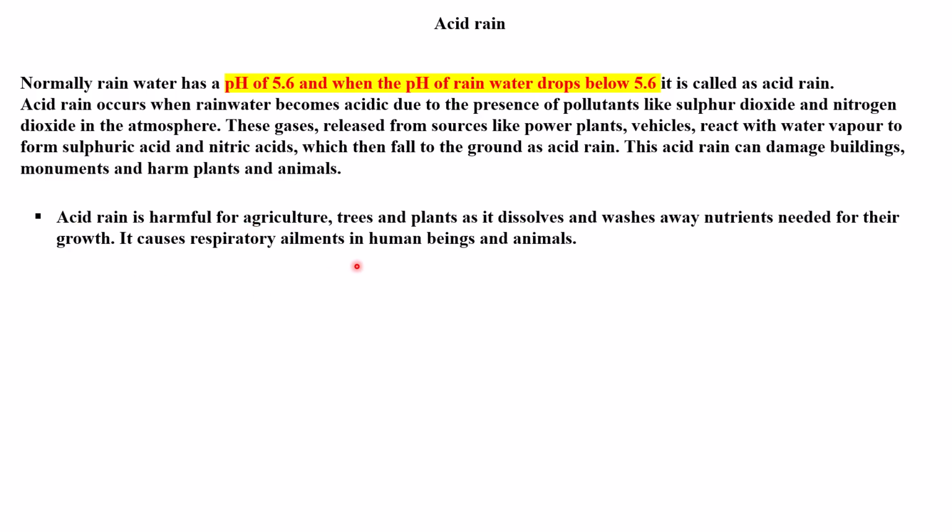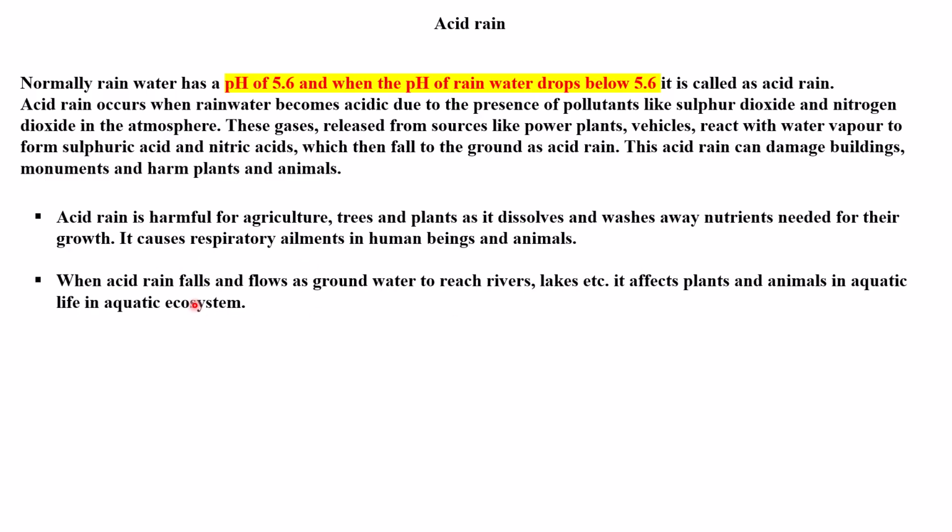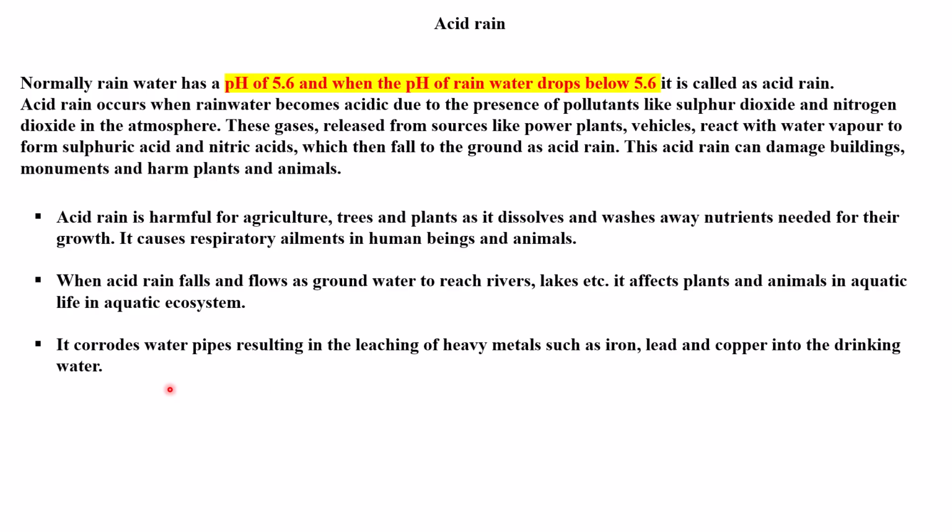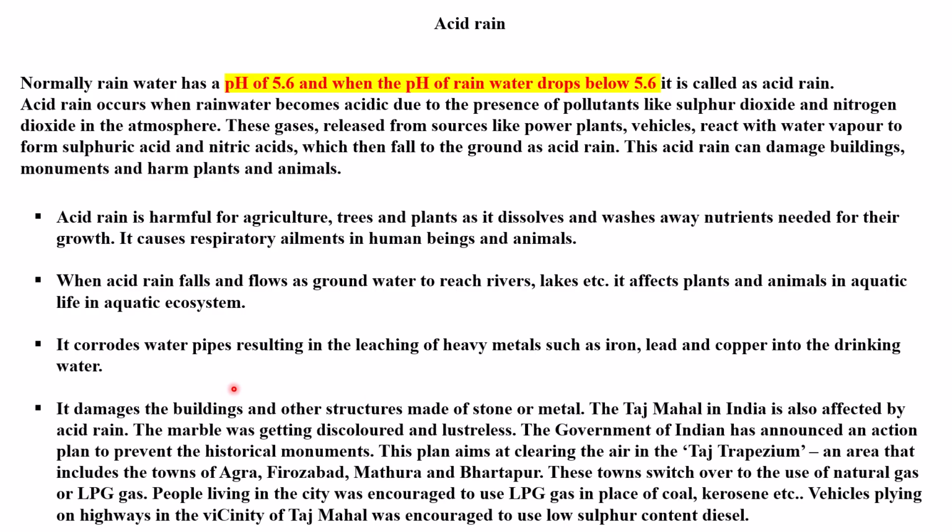Now, acid rain is harmful for agriculture, trees, and plants as it dissolves and washes away nutrients needed for their growth. It causes respiratory ailments in human beings and animals. When acid rain falls and flows as groundwater to reach rivers, lakes, etc., it affects plants and animals in the aquatic ecosystem. It corrodes water pipes, resulting in the leaching of heavy metals such as iron, lead, and copper into the drinking water. It damages buildings and other structures made of stone or metal.